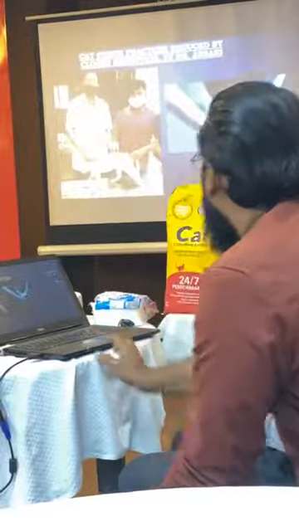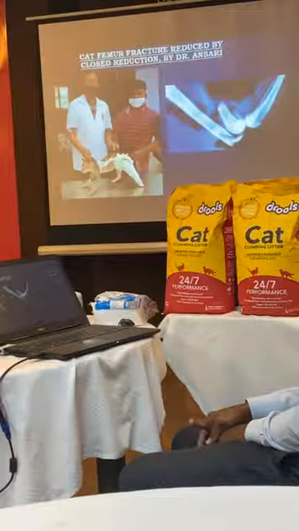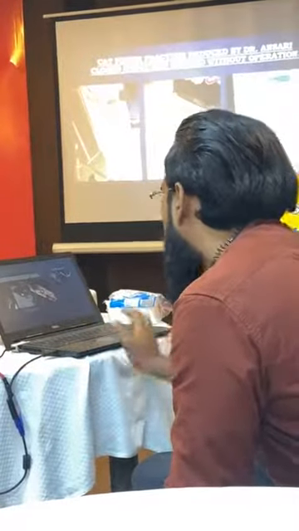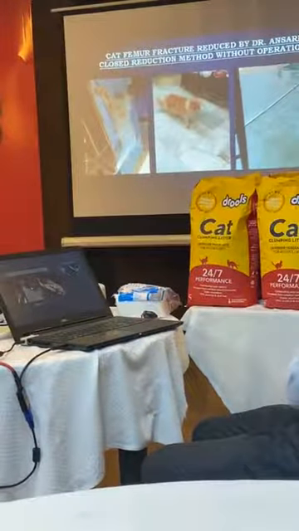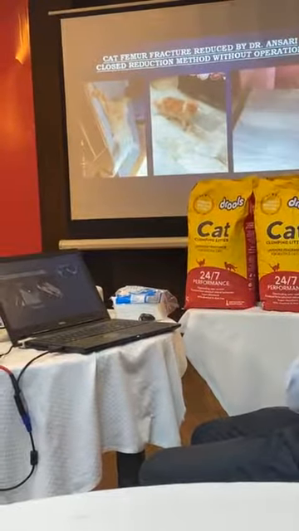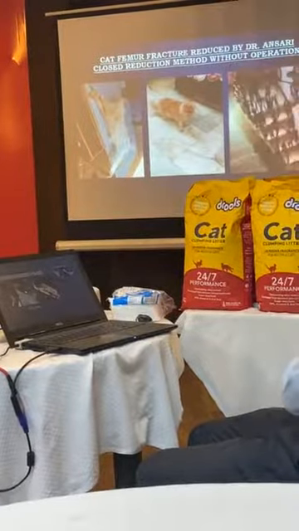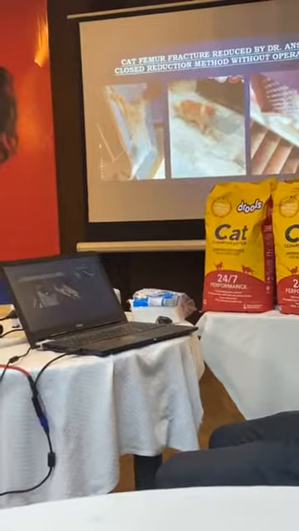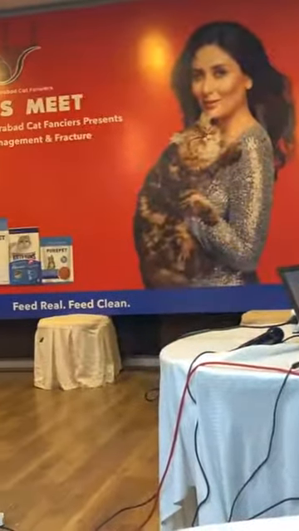The Thomas splint remained for at least 3 to 5 days. Again this tom was presented. They said, sir, it is giving a lot of trouble, and we are very doubtful that healing is taking place. Then I examined the animal. It had developed a wound above the paw. Finally, the Thomas splint was replaced again. The wound was dressed, and finally, within 3 weeks, the animal is in this condition. It started walking and running.